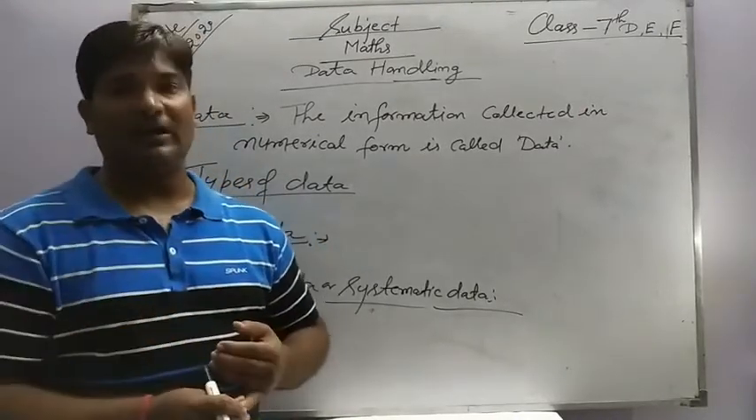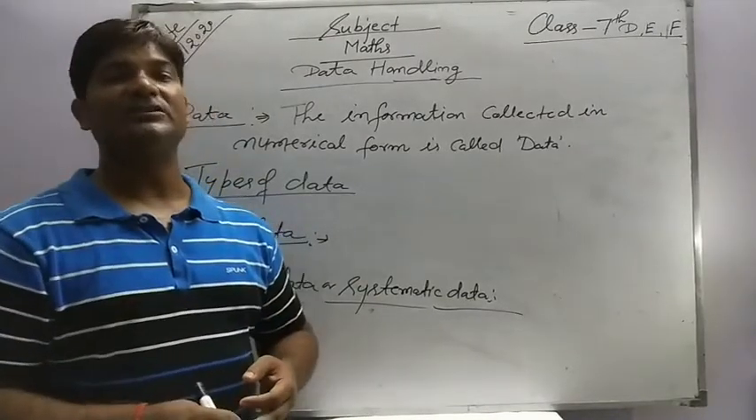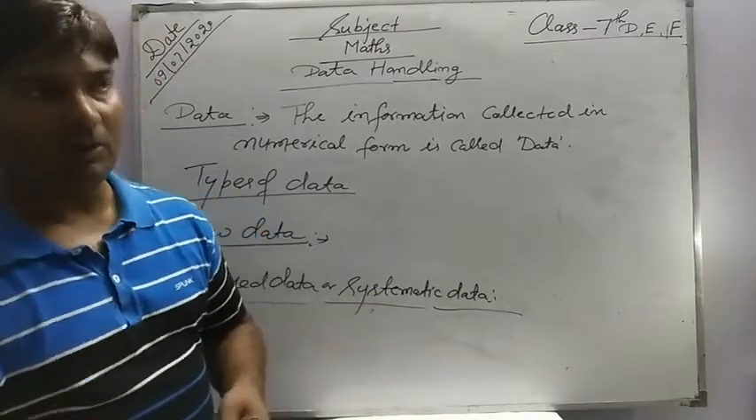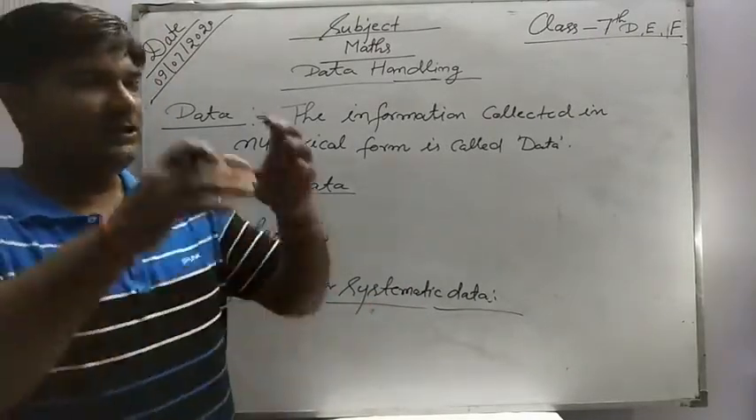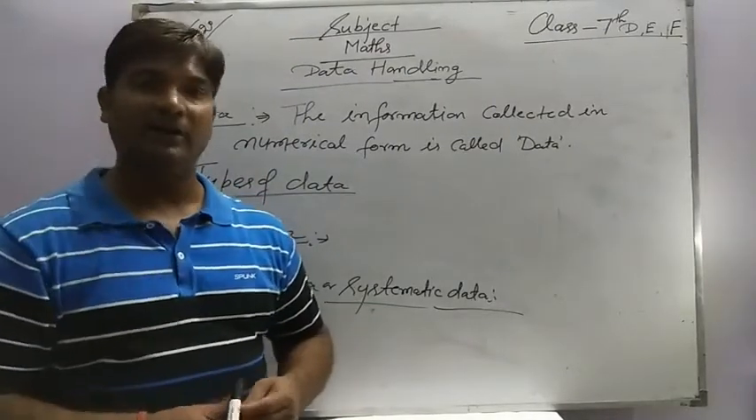If anyone asks how many students were born in the month of December, you will only look at the copy and give the answer at once. So this type of data is called arrayed data or systematic data.